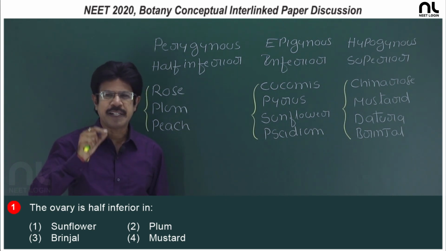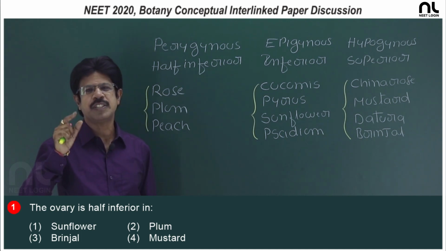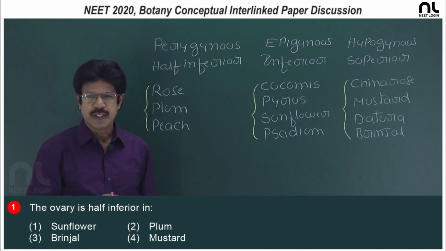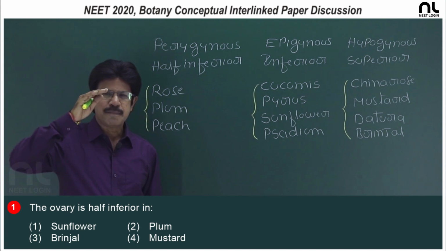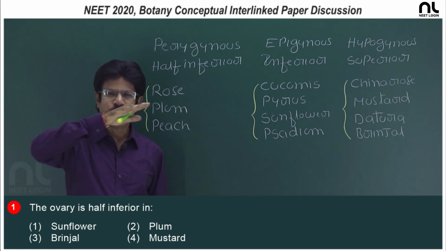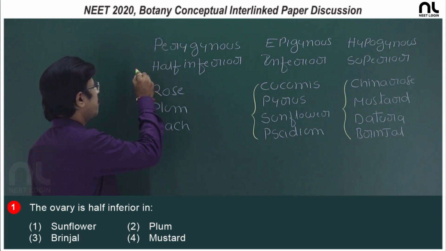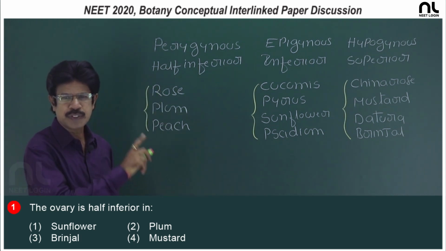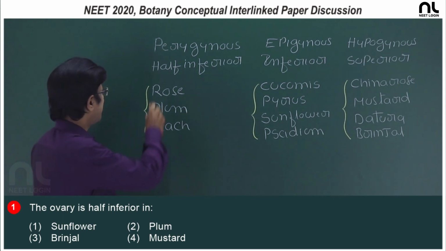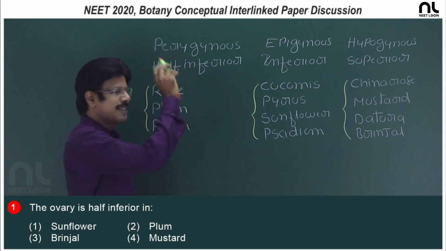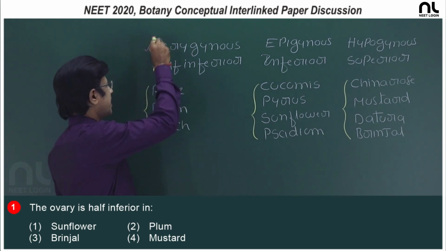So, sepal, petal, and stamen develop from the margin of the thalamus, and sepal, petal, stamens and ovary are almost at the same level, so it is said to be half inferior. Rose, plum, peach have half inferior ovary, and the flower is perigynous.